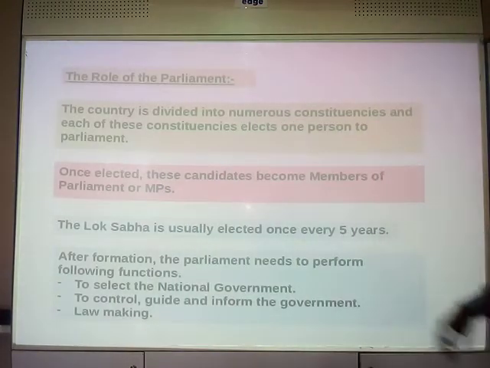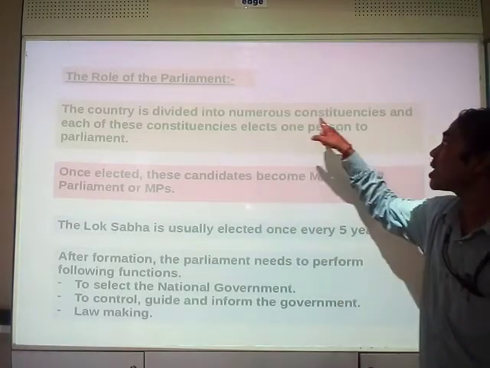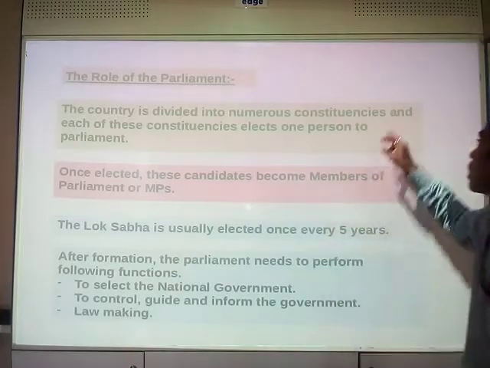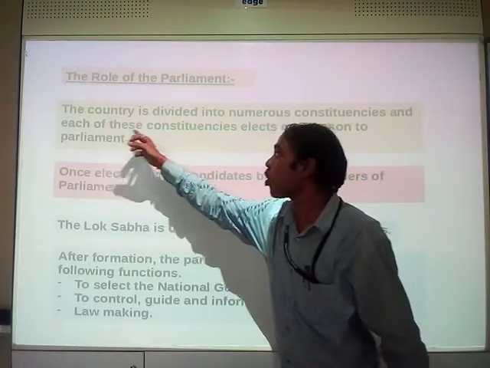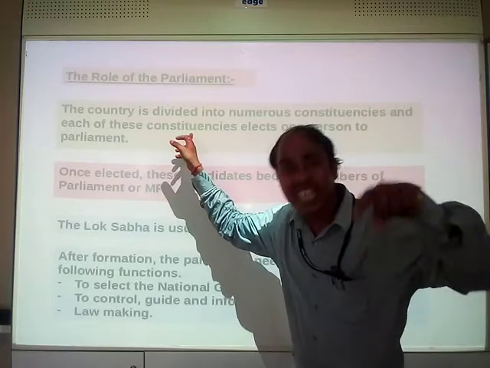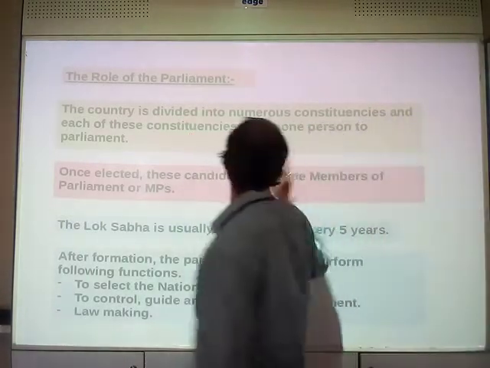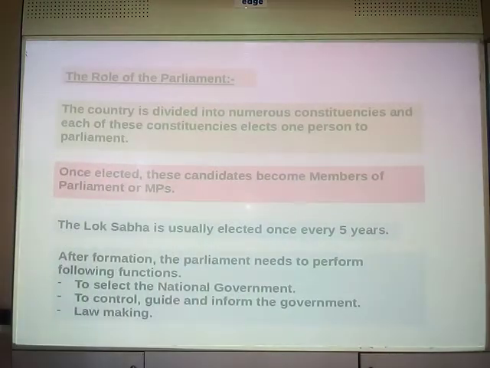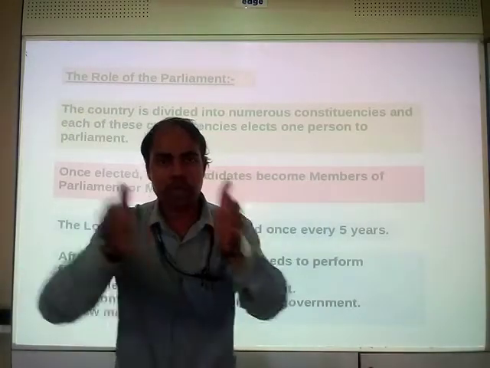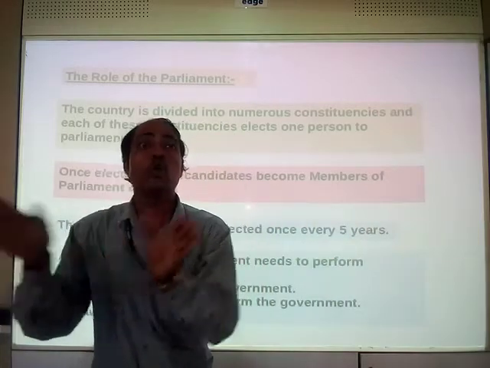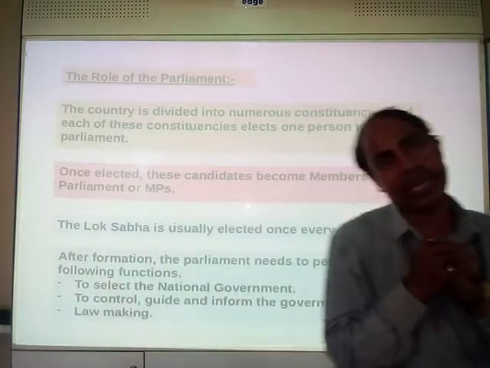So the country is divided into numerous constituencies, different zones, different areas, and each constituency elects one person to the parliament. A state is divided into different constituencies, and from every constituency one MLA is selected.